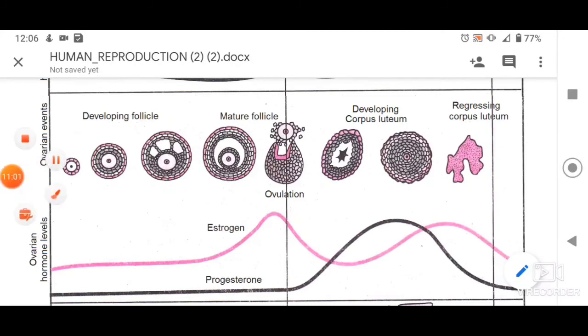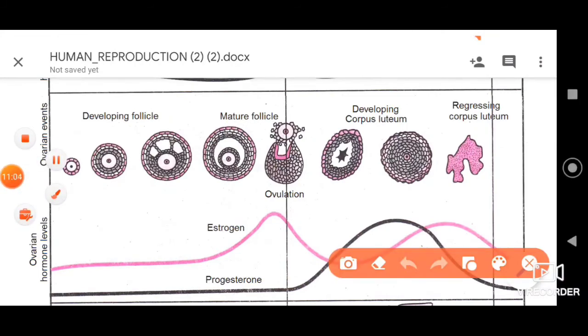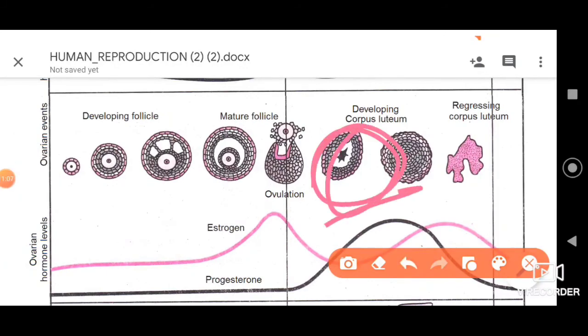Dear friends, moving further ahead, on the 23rd day, the corpus luteum which is present will completely mature. And by this time, as I said, your endometrium will be very, very thick. Then on the 26th or 27th day, the corpus luteum starts to degenerate. When it degenerates, it forms the corpus albicans. You can also refer to degeneration with a similar term, regressing corpus luteum. That can be seen on the 27th day of the menstrual cycle, dear friends.